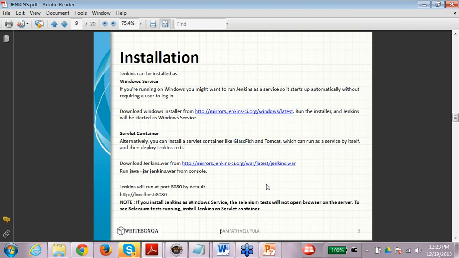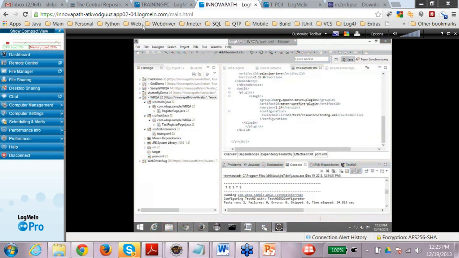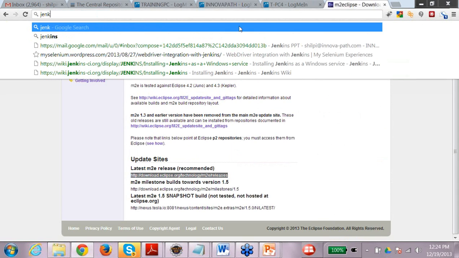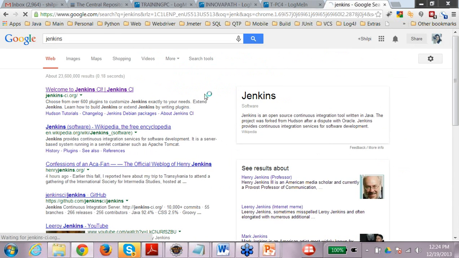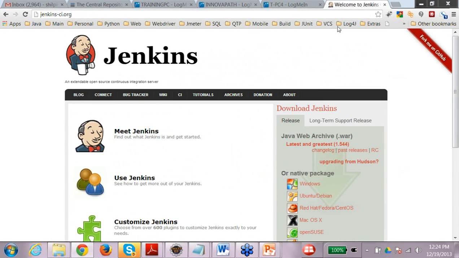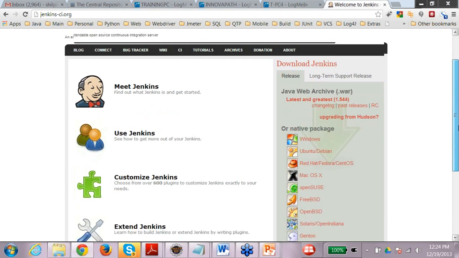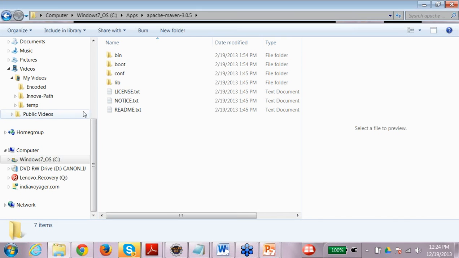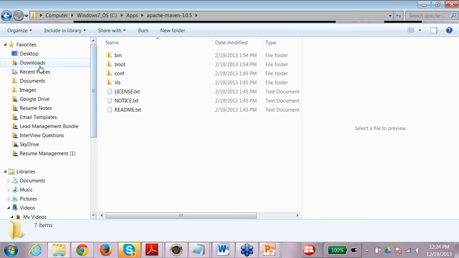First thing is you can go to the Jenkins URL to download Jenkins. You can just go to Google and find out. As I have told, there are two ways you can run Jenkins. First, as a servlet container. For that, you need to download the jenkins.war file. WAR is web archive. Or you can run it as a Windows service. Then you have to install this particular zip file. I have both of them downloaded on my machine, I guess.